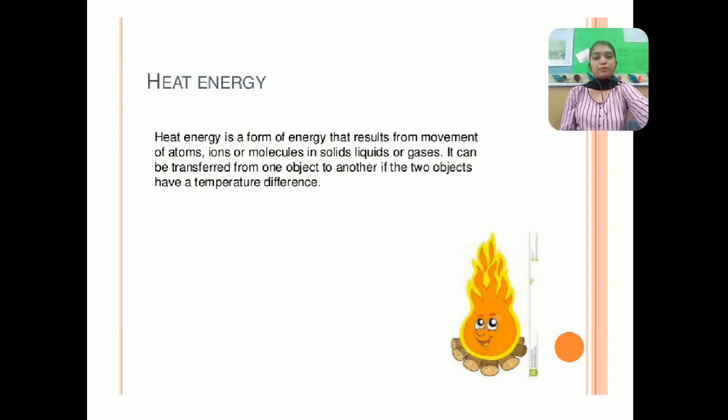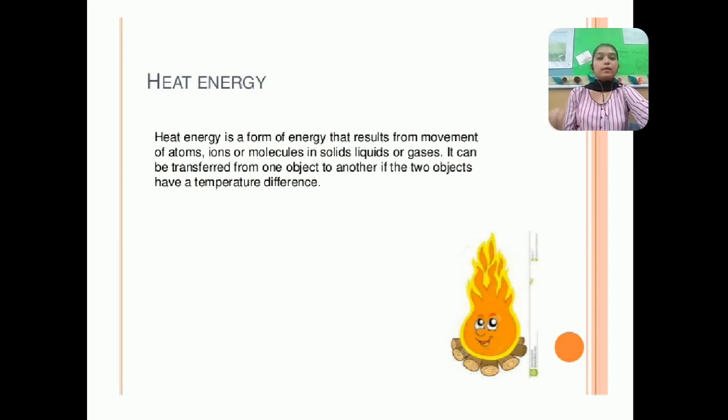Heat energy is the form of energy that results from movement of atoms, ions or molecules in solids, liquids and gases, as there are three states of matter. It can be transferred from one object to another if the two objects have a temperature difference. So if there is a difference in temperature between one object and the other, then the heat energy can be transferred from one object to another.